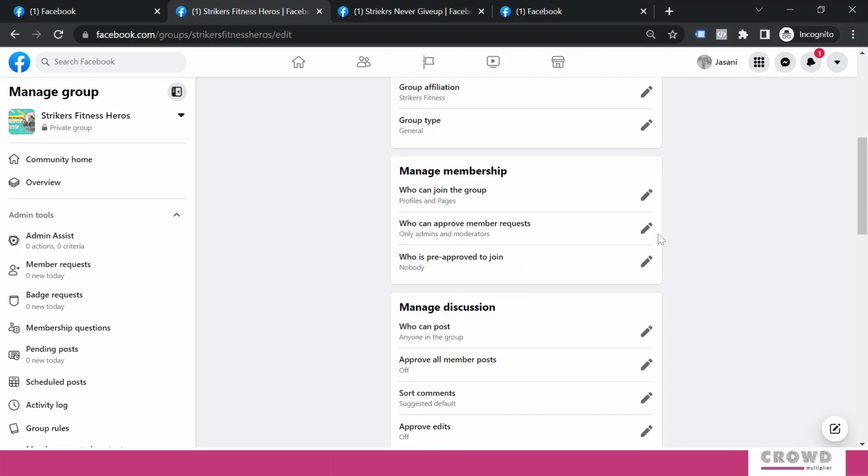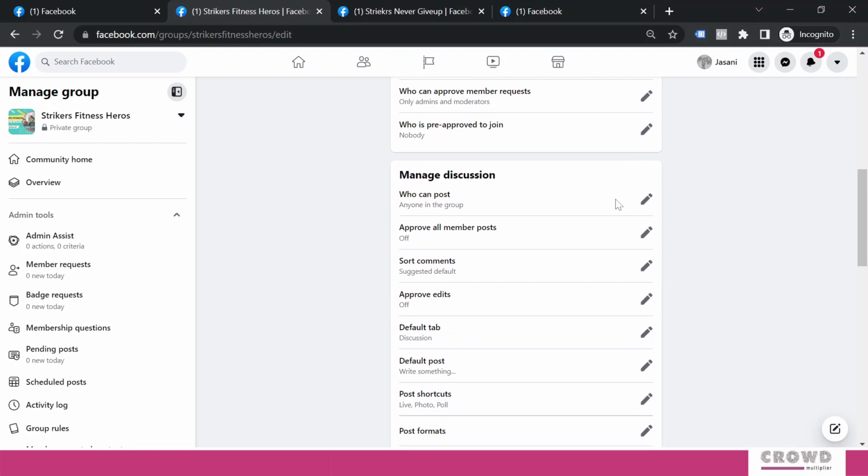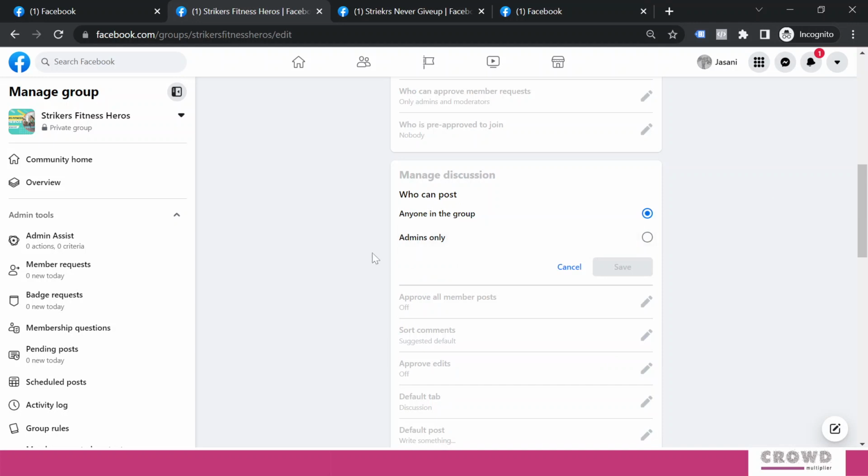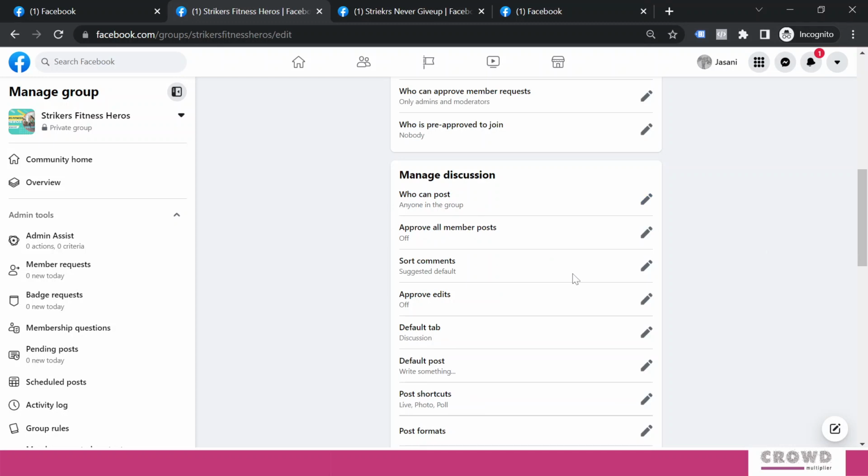Now membership part is over and we'll move ahead with the discussion. Who can post? Anyone in the group. Right now selected by default and admins only. I would say you should always go for anyone in the group, because if you want your group to be very active, then members should be able to interact with one another, and for that you should turn on this.